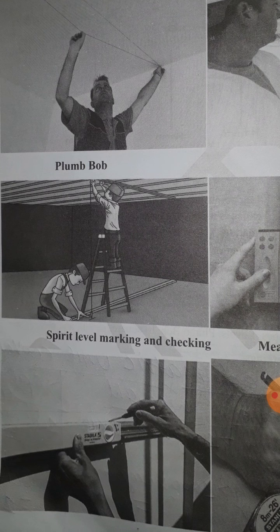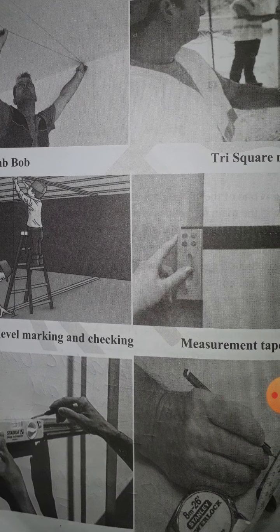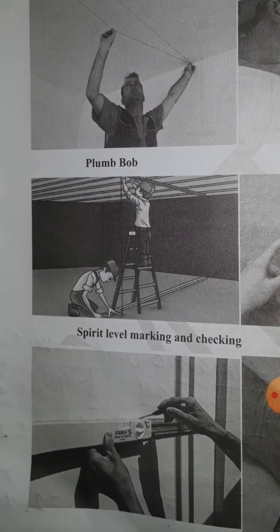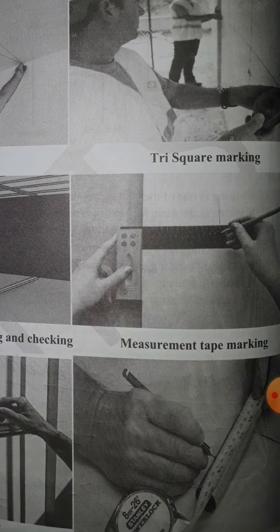Okay, and next one, spirit level marking and checking. Spirit level marking is used when you install switch boxes or other panels on a wall. At that time you should mark with a spirit level to be clear. First you mark the height of the switches and panel, and after that you can mark with the spirit level. Okay, the spirit level gives you the correct level.